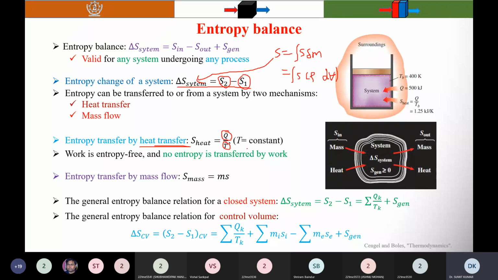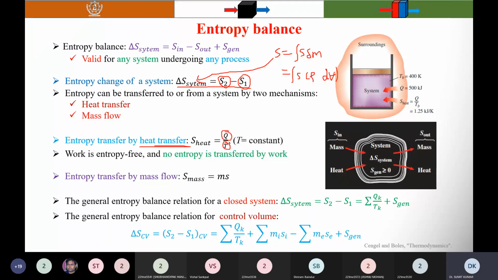The quantity Q by T represents the entropy transfer accompanied by heat transfer, and the direction of entropy transfer is the same as the direction of heat transfer, since the thermodynamic temperature T is always a positive quantity. So suppose you are giving heat to the system, then entropy transfer is a positive quantity. If heat is lost from the system, then entropy transfer is decreased.